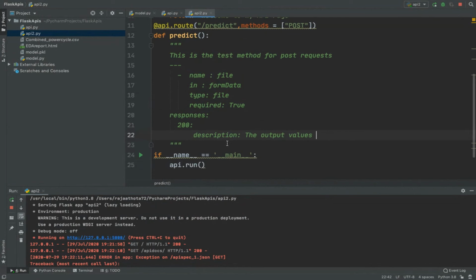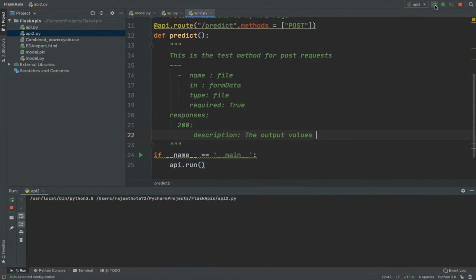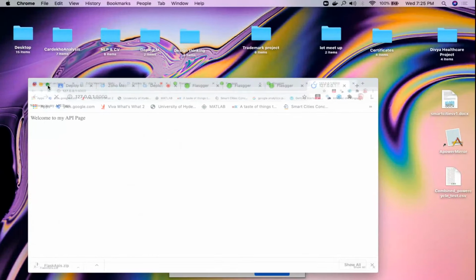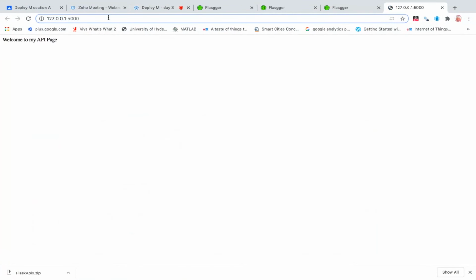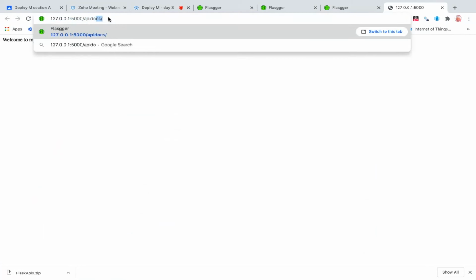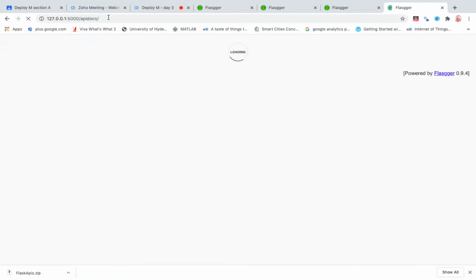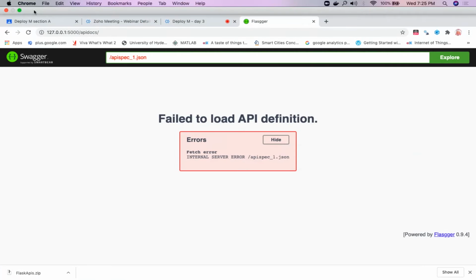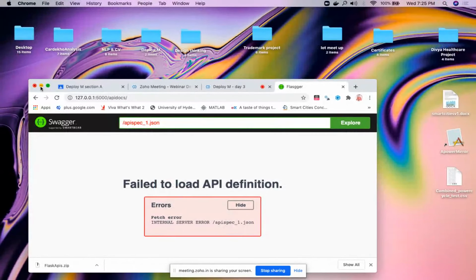So now let us run and check the documentation whether it is correct or not. I'll just stop it and run it again. The default page is opened, and API docs. It is failing to load the API because the whole code is not written. That's the error, I hope. Because we didn't mention any JSON files to be called upon. How to mention that, we'll see.